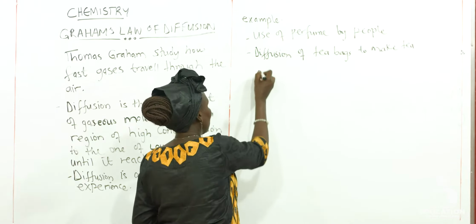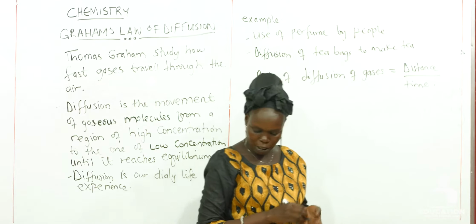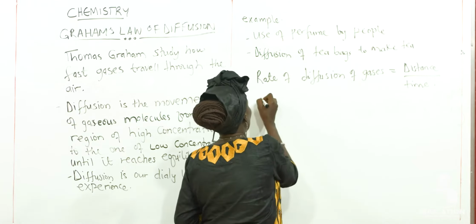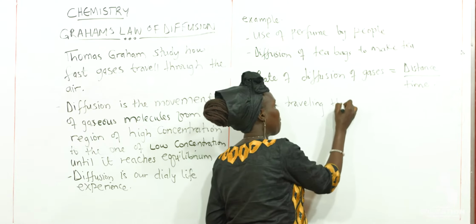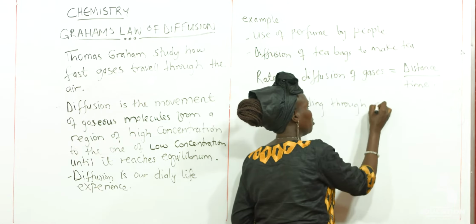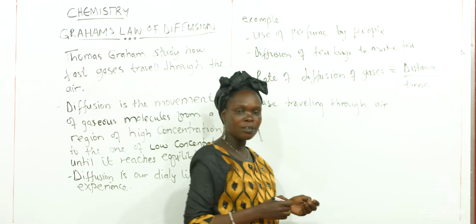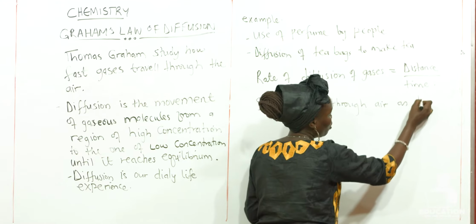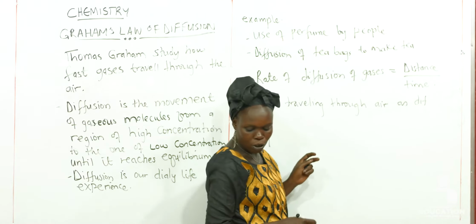This is explained through an experiment whereby a chemist observes a gas traveling through air, which we refer to as diffusion in air.